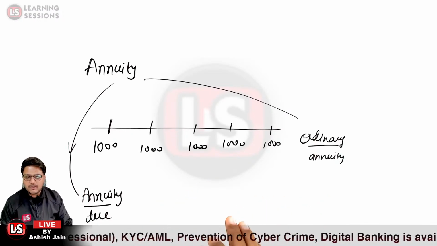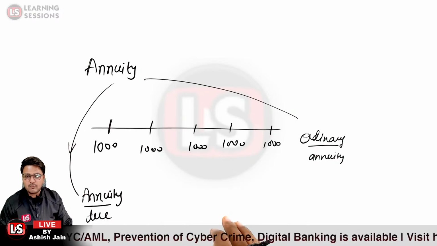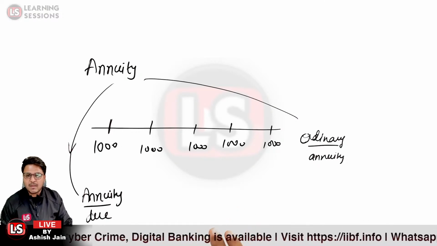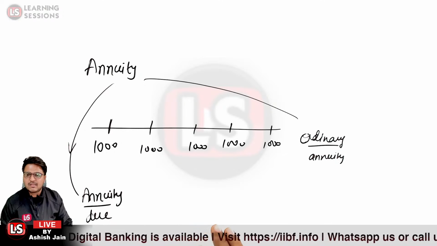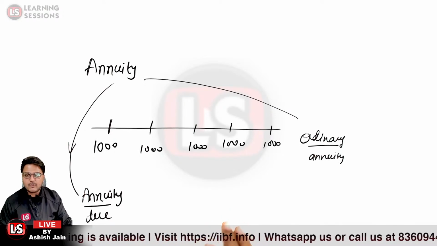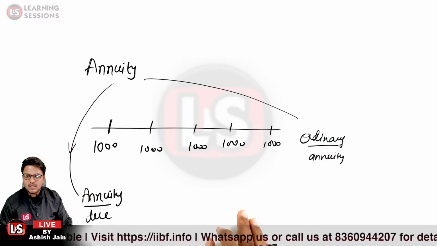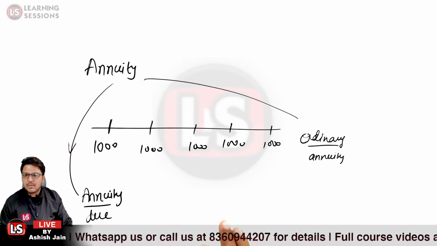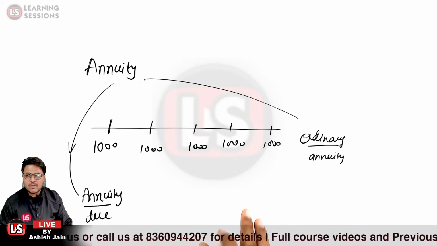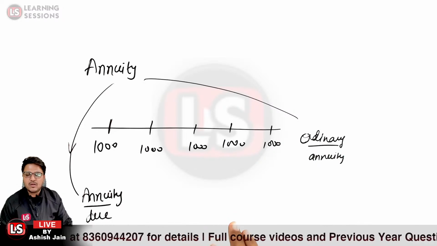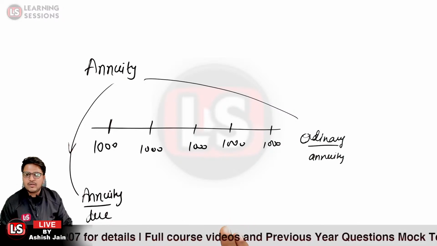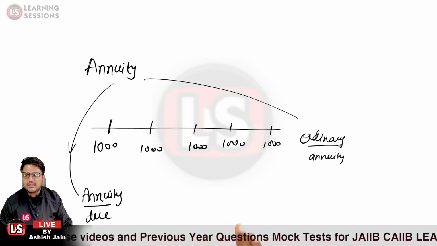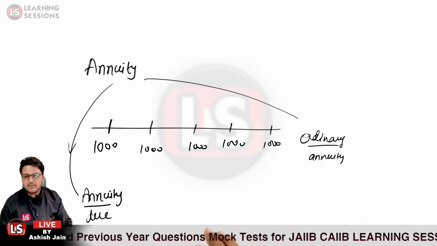Is that clear? Now, if you are paying the EMI, it would be an example of annuity itself. What type of annuity would it be, annuity due or ordinary annuity? In the case of EMI, the equated monthly installments, you are paying to the bank. It's an example of the ordinary annuity, because you are paying the amount to the bank at the end of the interval.